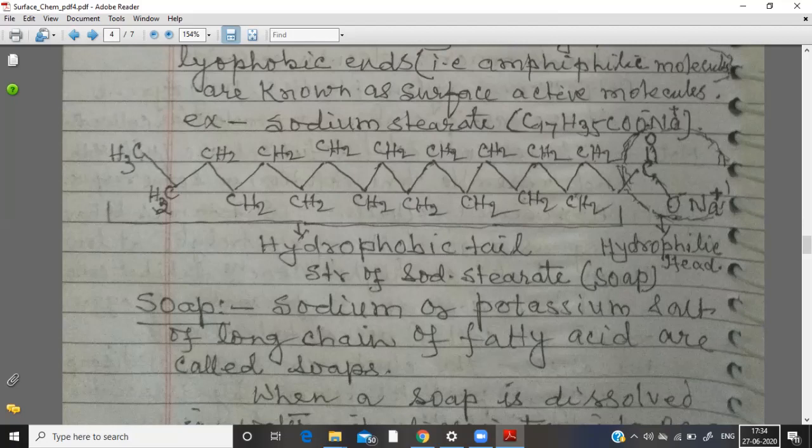So this is the definition of soap and a structure of soap, where we see there are two clear-cut parts. One is a long hydrocarbon part and very small ionic part. Long hydrocarbon part is that is hydrophobic part, and short ionic part is hydrophilic part.